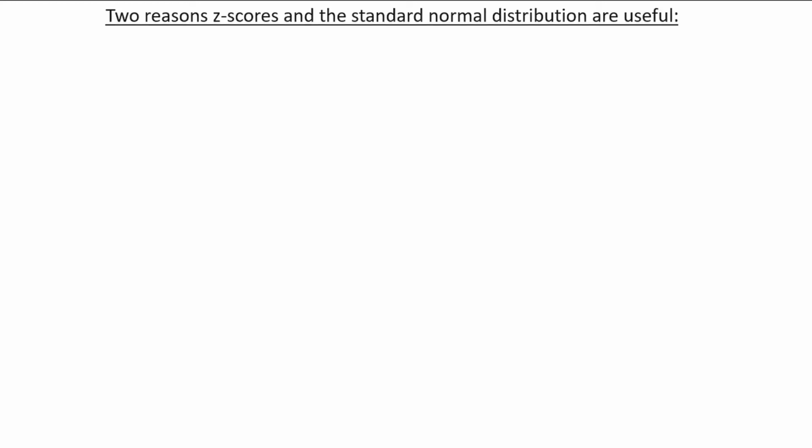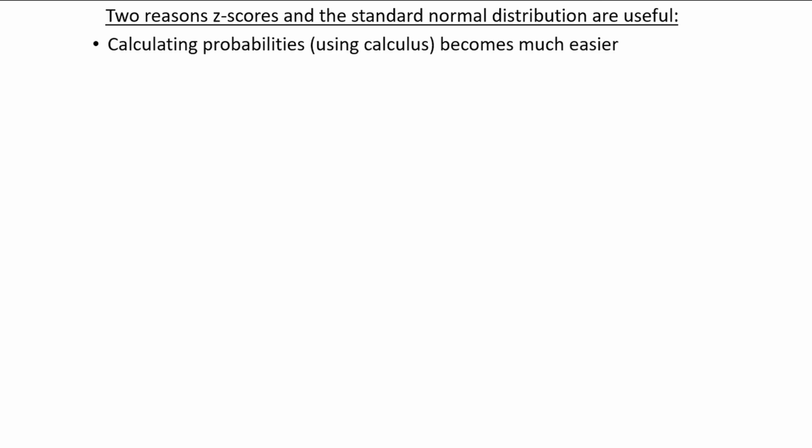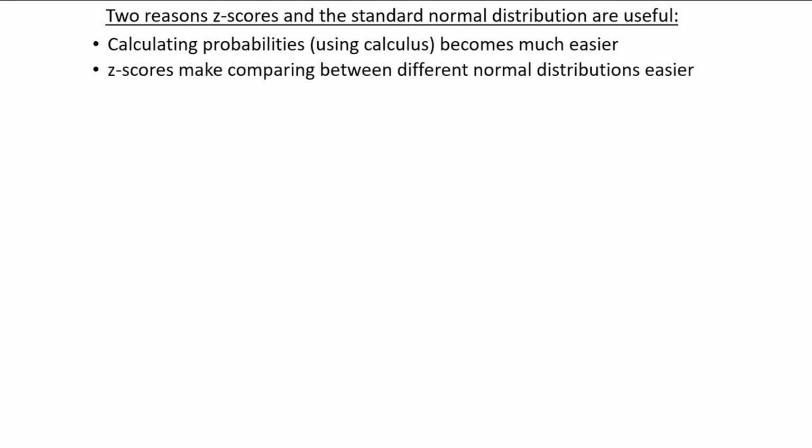Z-scores and the standard normal distribution are helpful for a number of different reasons. Here are two of those reasons. Mathematically, converting values from any normal distribution into the standard normal distribution makes it much more simple to calculate probabilities. The calculations still require integral calculus, which is beyond the scope of most introductory statistics courses, so we won't be covering the calculations here. Secondly, converting observations into z-scores makes comparing between different normal distributions much easier.